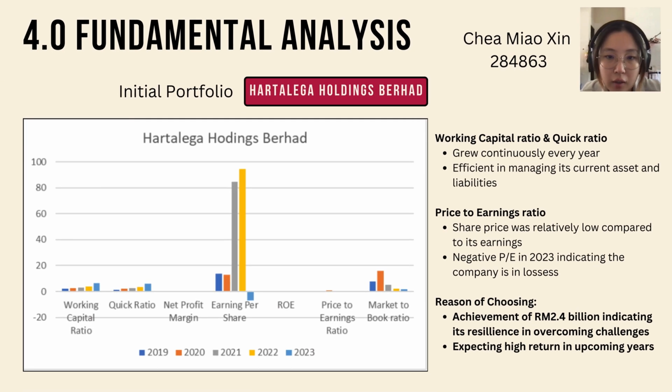Besides, we also chose Harta Lega Holdings Berhad as one of our stocks in our initial portfolio. The reason why we chose Harta Lega Holdings Berhad is due to its achievement of 2.4 billion throughout the years of 2019 until 2023, which indicates its strong resilience in overcoming the challenges in the market. And we also expect a very high return from Harta Lega Holdings Berhad in upcoming years, as the price to earning ratio has indicated that this share price is relatively low compared to its earnings, which is undervalued in the market.